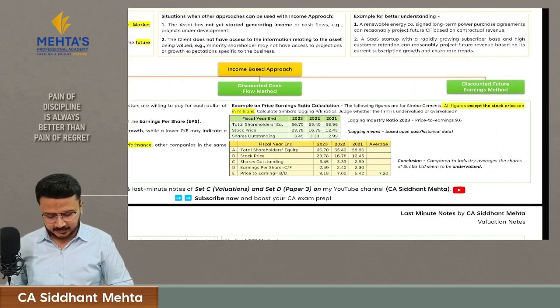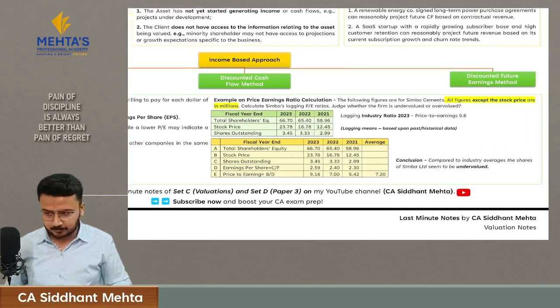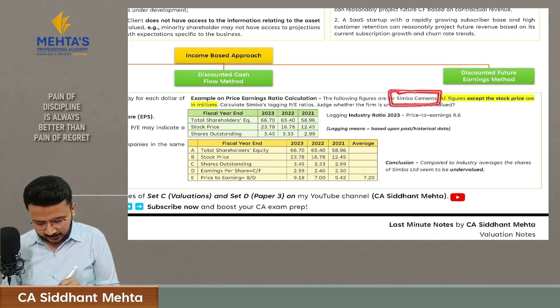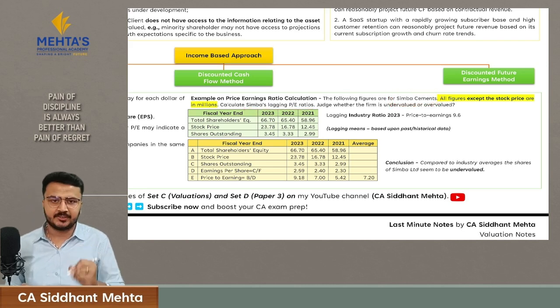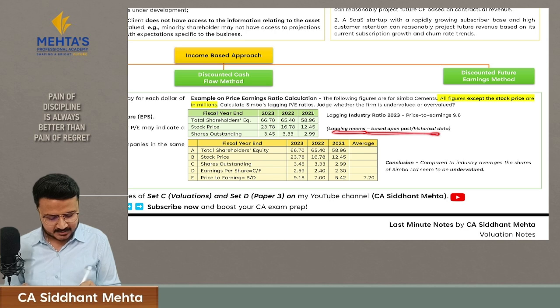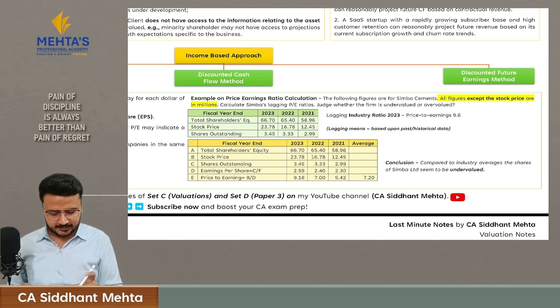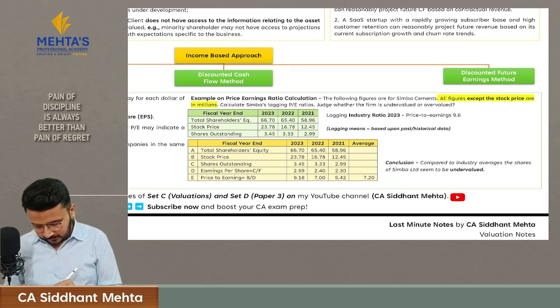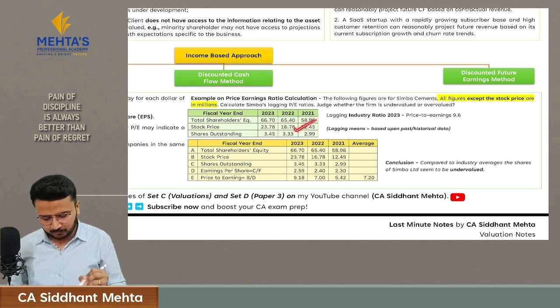Let's understand the PE ratio method with the help of one example. These are the figures of Simba Cements, and we have to calculate a lagging PE ratio. Here lagging means based upon past or historical data, and they have also given us the lagging industry ratio. They have given us the stock price for three fiscal years, that is 23.78, 16.78 and 12.45.